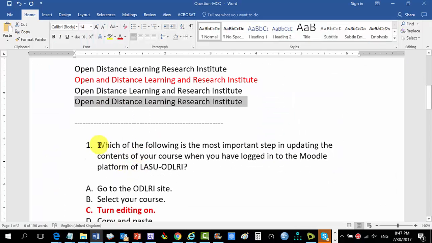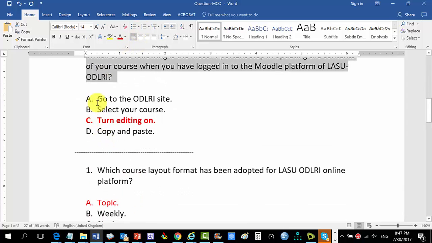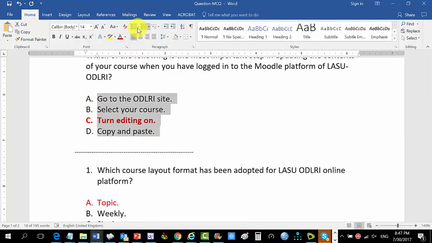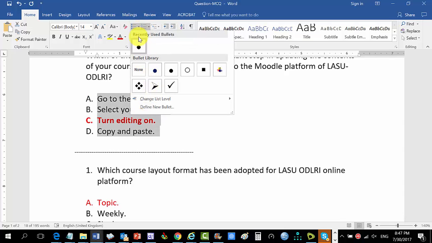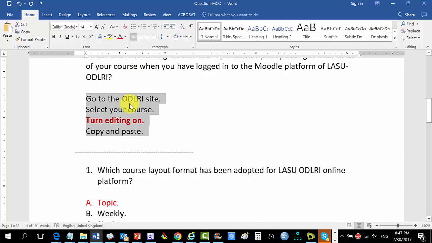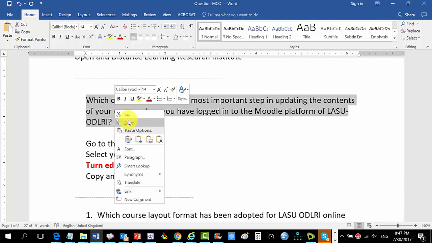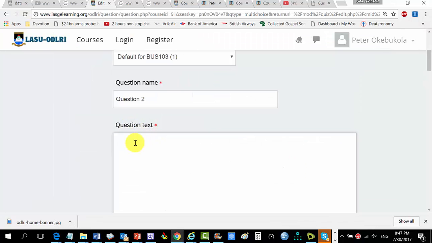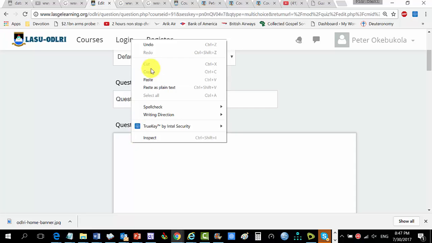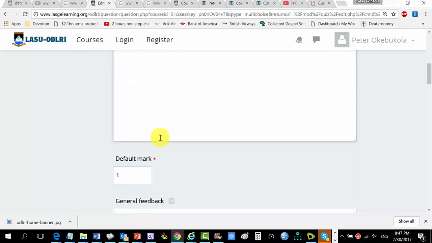So I'm coming to here now. So I'm going to rub off all the 1, 2, 3 things that I have here. We'll take all of these ones off because it's going to disturb my cutting and pasting. Yeah, that's it. So you just copy this one. And then you come to, that's the question text. You paste it. As I said, you can do Control-C, Control-V at this other end.